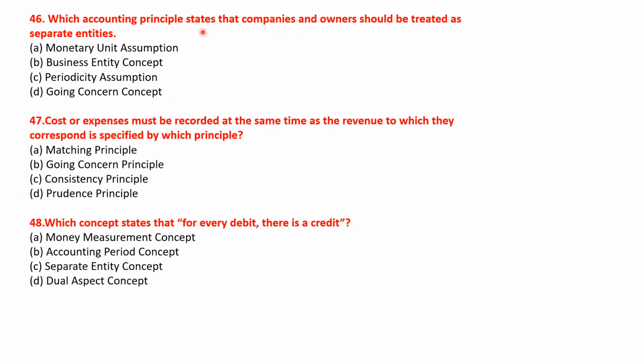Which accounting principle states that the companies and owners should be treated as separate entities? Let's see the options. Monetary unit assumption, business entity concept, periodicity assumptions, and going concern concept. So the correct answer will be option B, business entity concept. Okay. Let's see the next question.